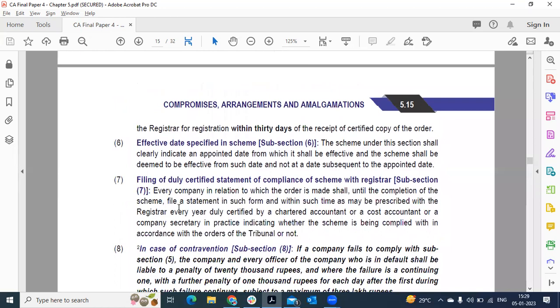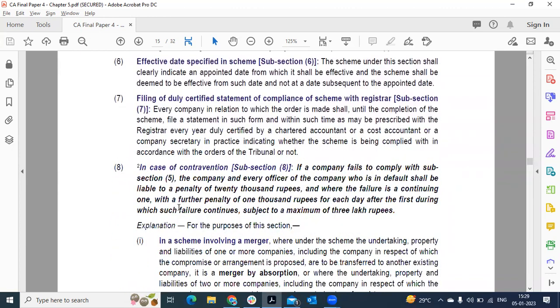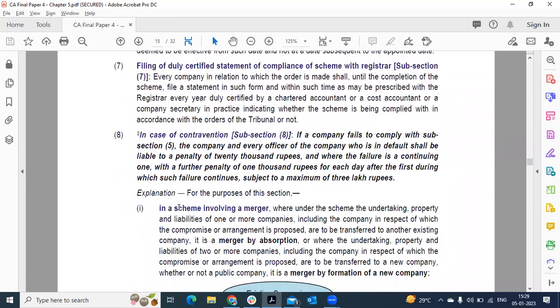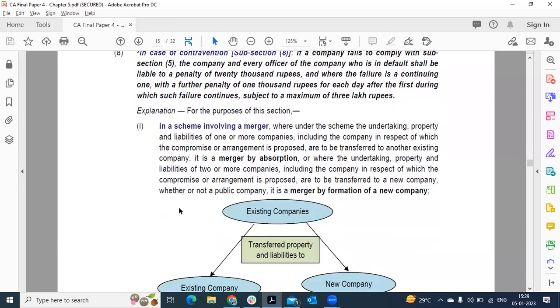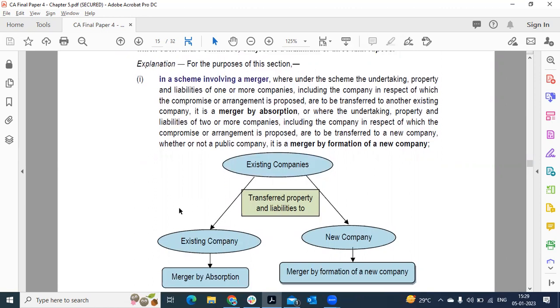If a company fails to file the notice with the registrar, it has a penalty of 20,000 rupees, which may extend to 3 lakh rupees. Merger is of two types. When an existing company takes over the assets and liabilities of another existing company, it is a merger by absorption. When a new company is formed, it is a merger by formation of a new company.